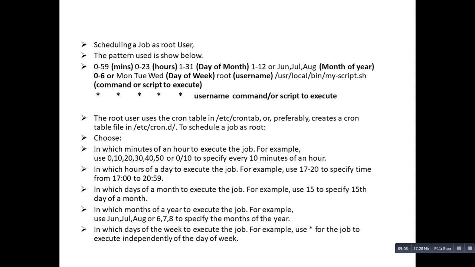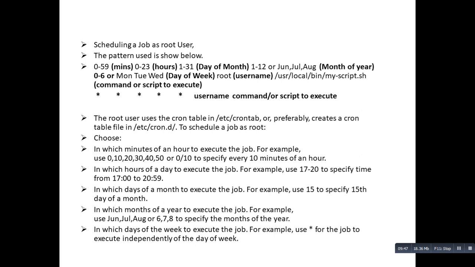In which day of month to execute the job. For example, this is the 15th day of May, or June, you can write 1,5,15 in the third field. In which month of a year to execute the job. For example, you can use the first 3 letters June, July, August, or 6, 7, 8 to specify the months. In which day of week, and if you want the job to run the entire week, you can mention the asterisk, the star, for the job to execute independently of the day of week.